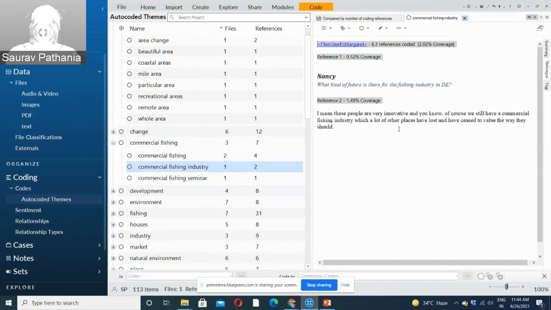So commercial phishing is coming from Margaret's interview, though one is the question and the other is the answer. So she's talking about the phishing industry, the commercial phishing industry, right? So you can see what the reference is all about. All this data has been saved automatically by using auto coding, so all the themes have been created.